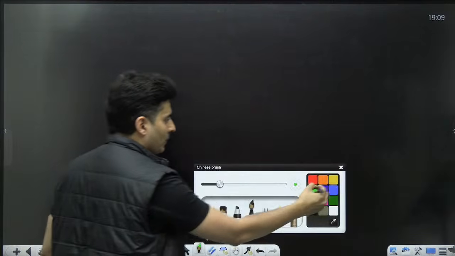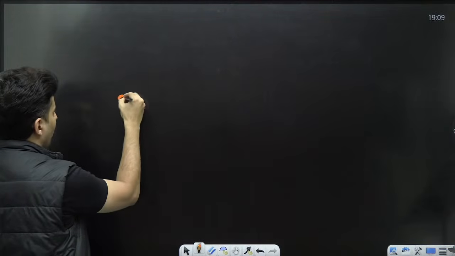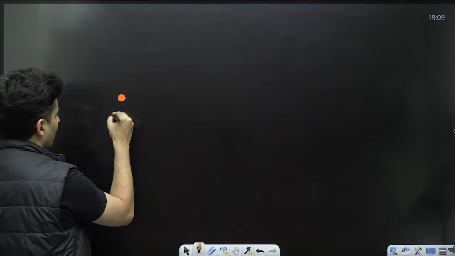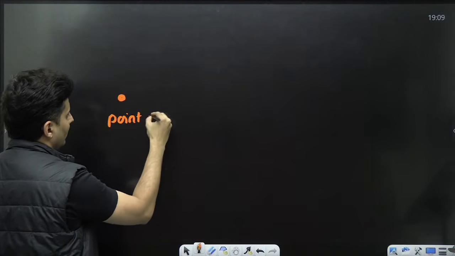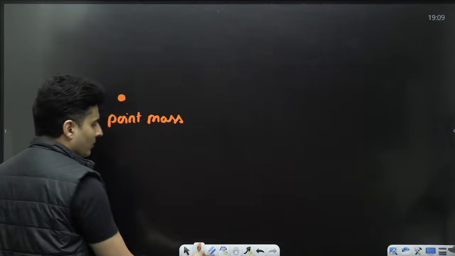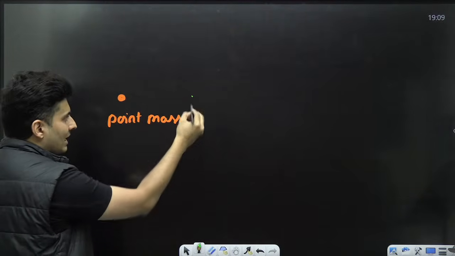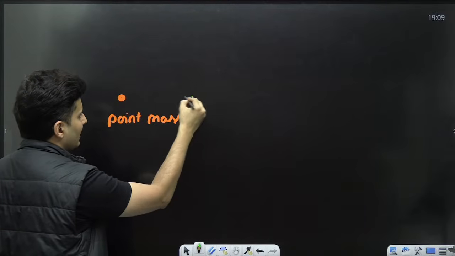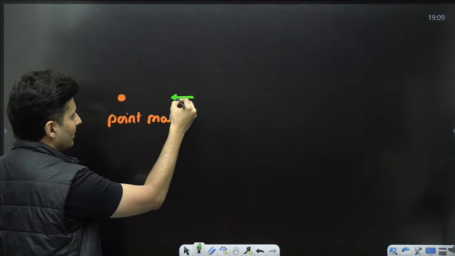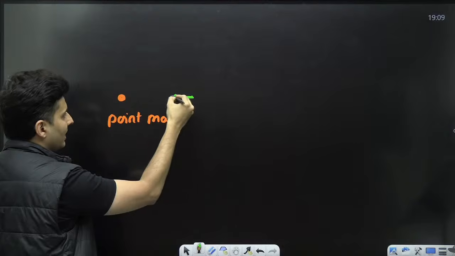In fact, if you take a point mass over here, and at this point you place a test mass, the test mass will get pulled this way. So this is the direction of the gravitational field.